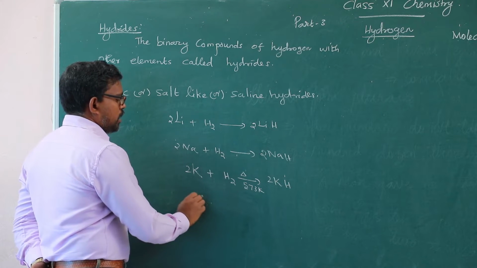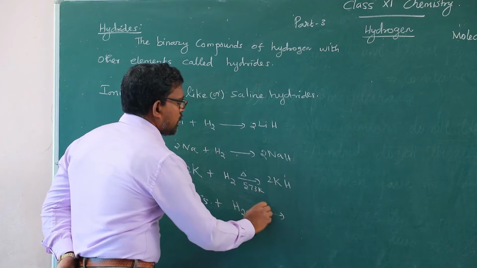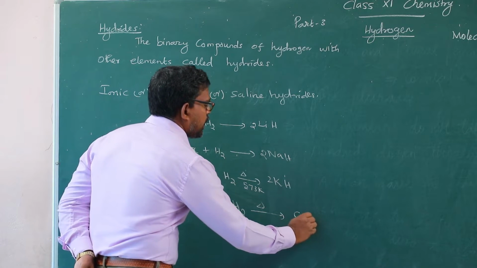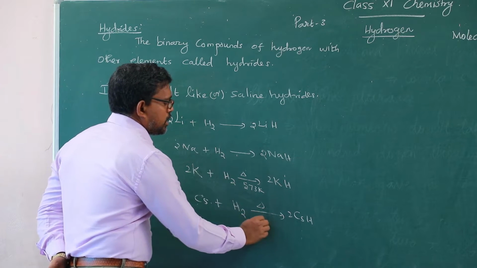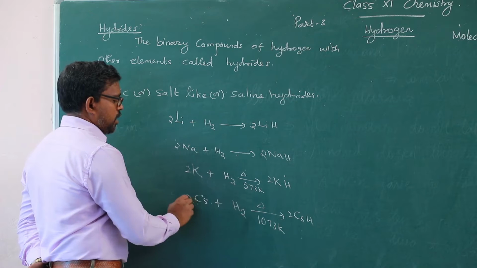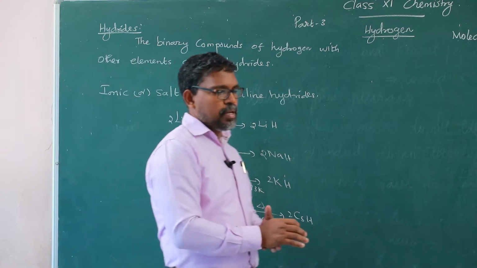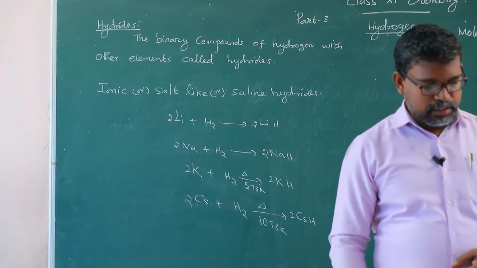Cesium reacts with hydrogen, gives cesium hydride. Two molecules of cesium hydride are obtained. The temperature is approximately 1073 Kelvin. So, these are the normal methods to prepare these hydrides.